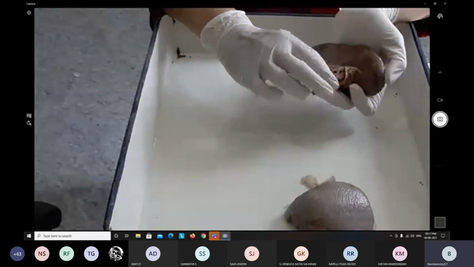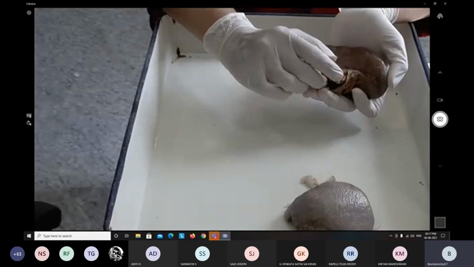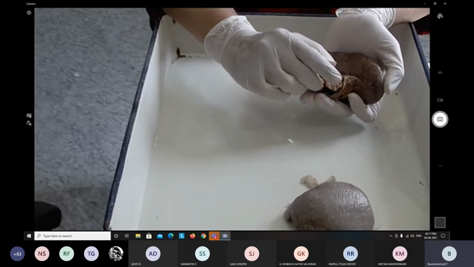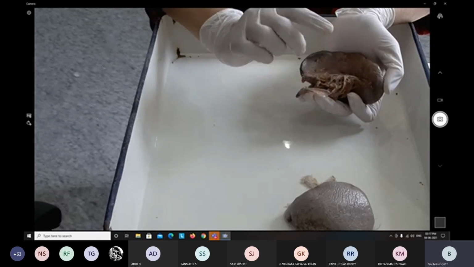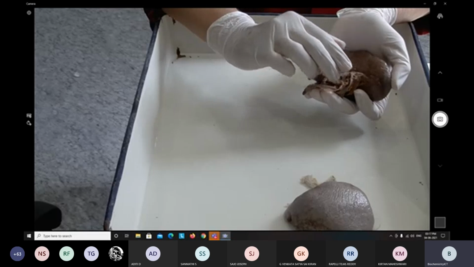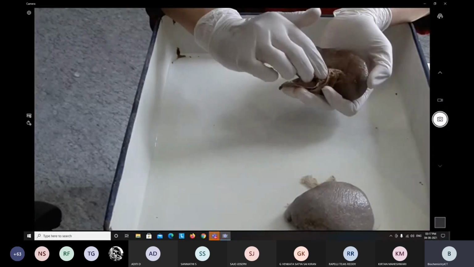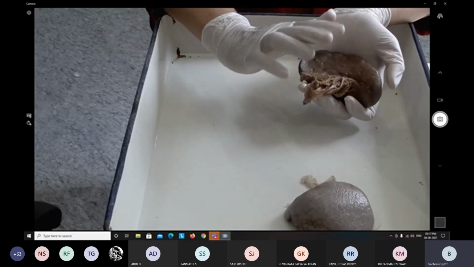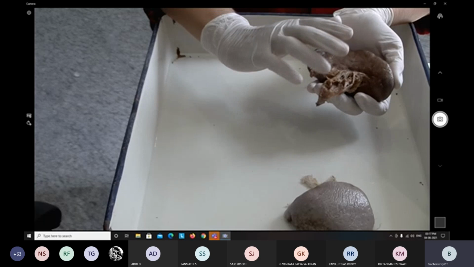Then what are the contents of the gastrosplenic ligament? Short gastric vessels and lymphatics. Okay. You understood? Once again I will repeat.